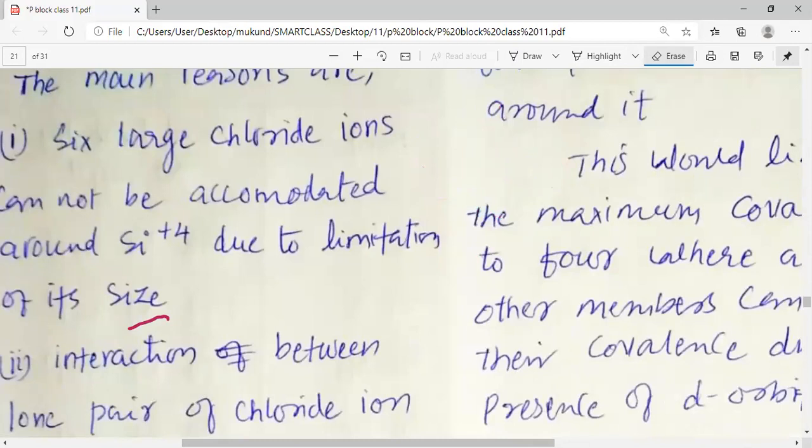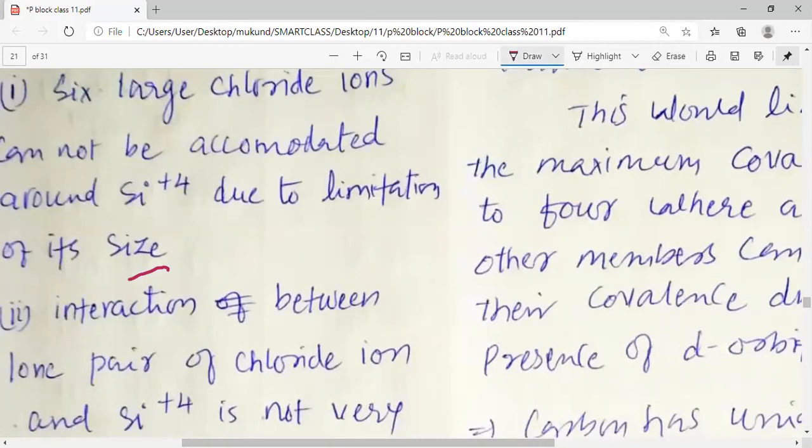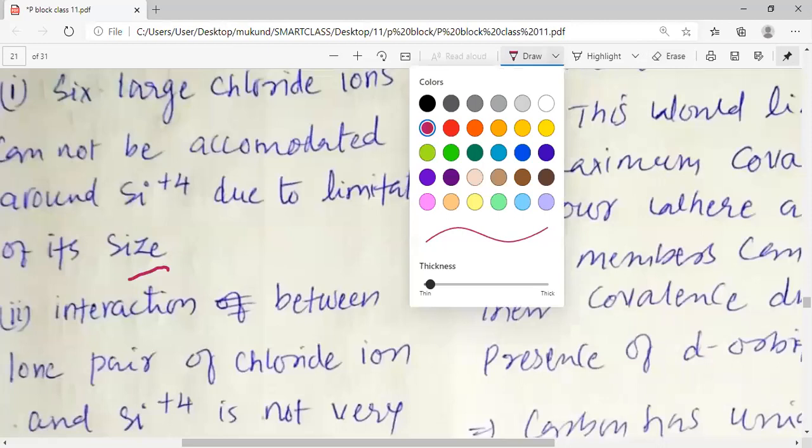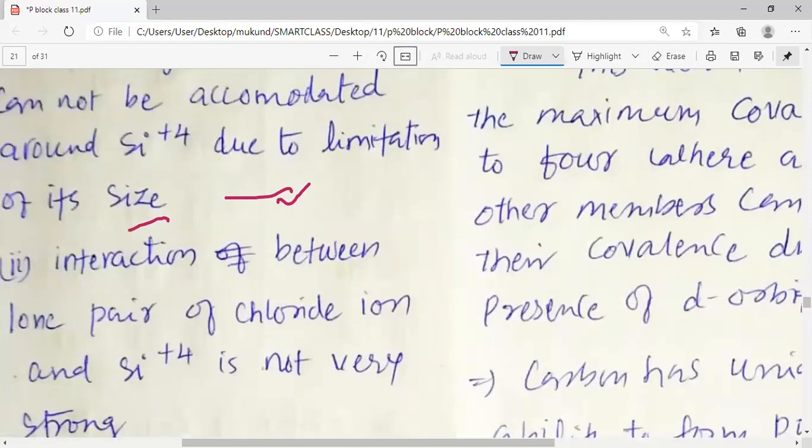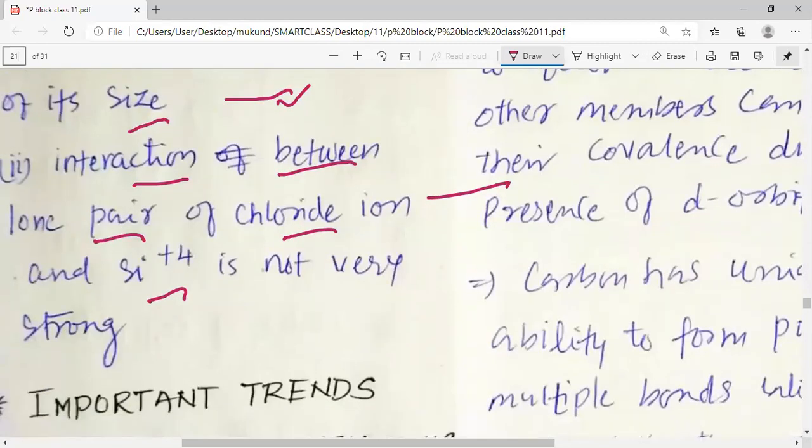There is one more interesting reason that we can even understand, and this reason is very simple, my dear students: the interaction between the lone pair of chlorine ion and Si 4+ is not very strong.